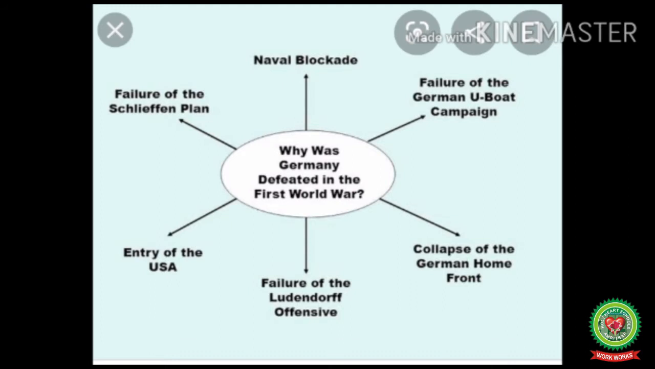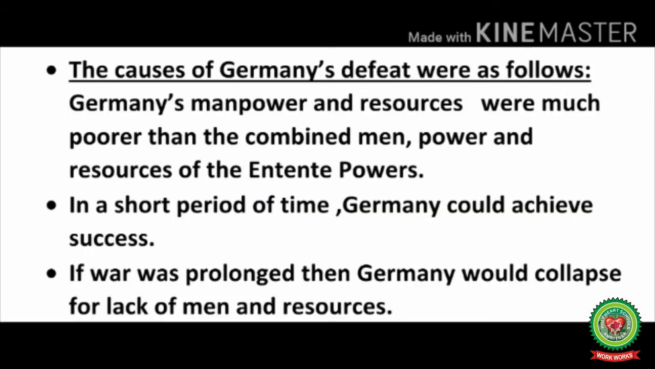We'll discuss the naval blockade of Germany by England and France. We will discuss the failure of German U-boat campaign, collapse of German home front because of lack of resources, failing of Ludendorff offensive, the failure of Ludendorff policies. We will discuss how USA's entry resulted in the defeat of Germany in the First World War, and we will also discuss the failure of the Schlieffen plan. The causes of Germany's defeat were as follows.